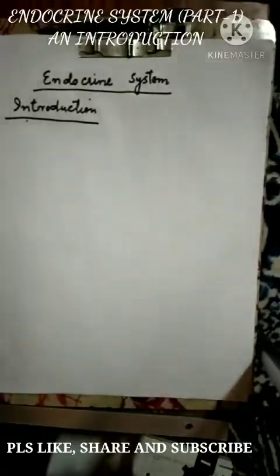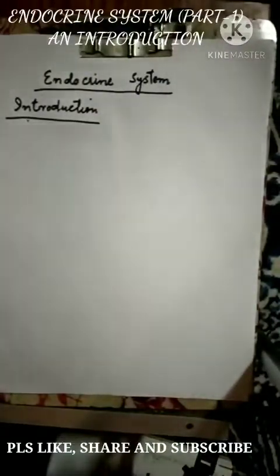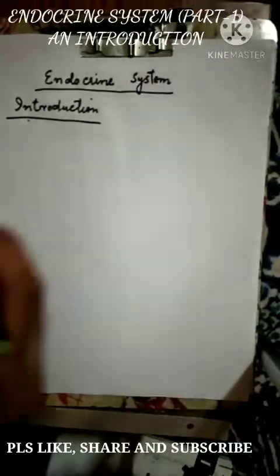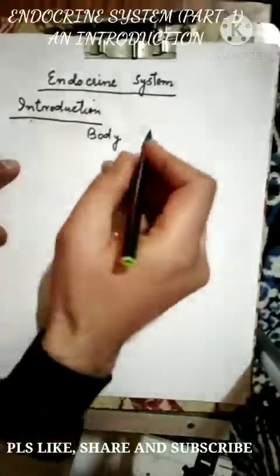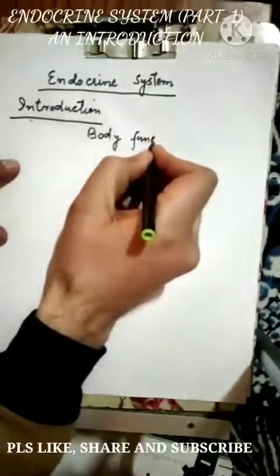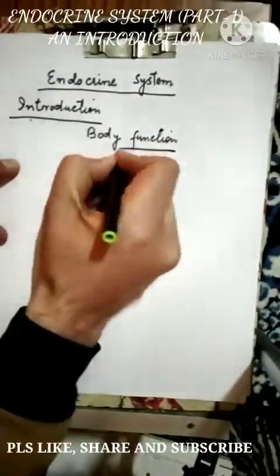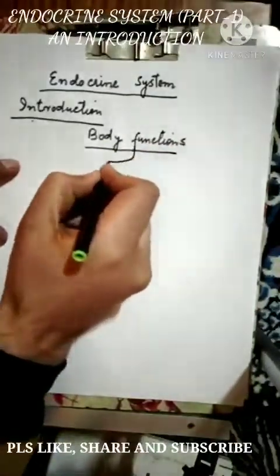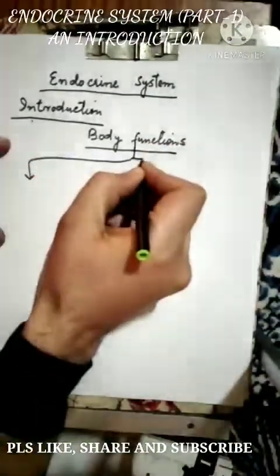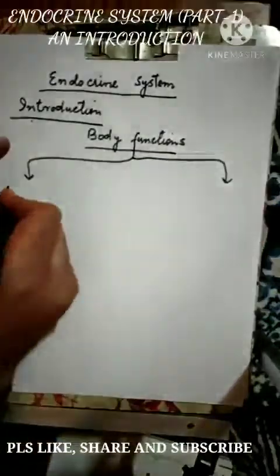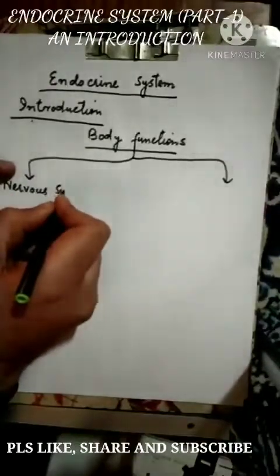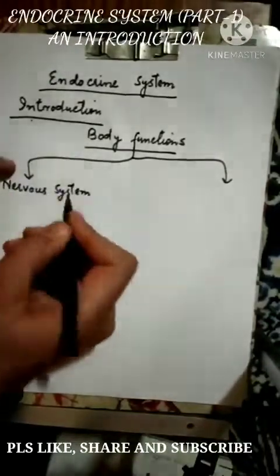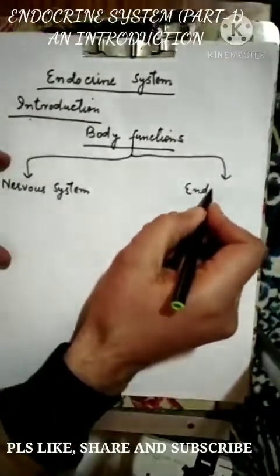We all know that all our body functions, whatever body function is being performed inside, are regulated by two systems in our body. One is the nervous system, and the second is the endocrine system.